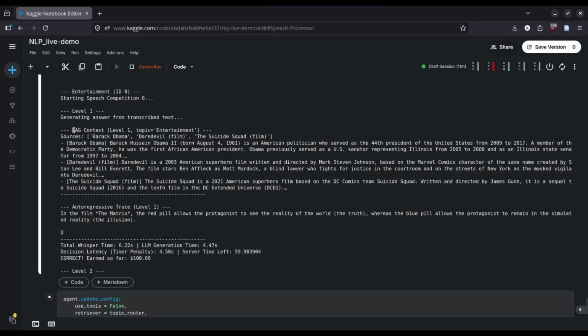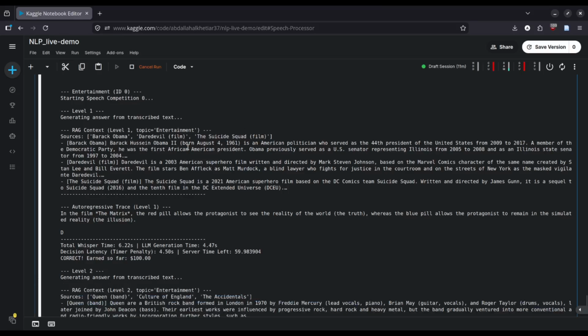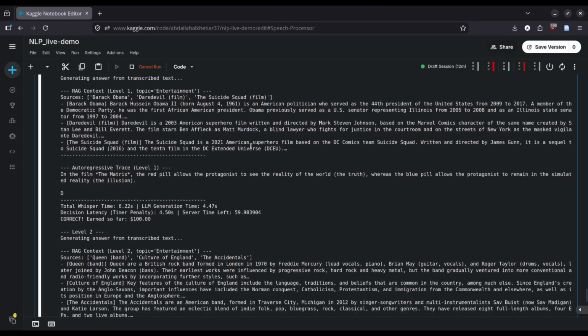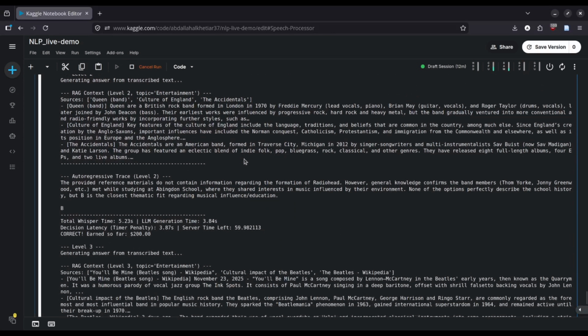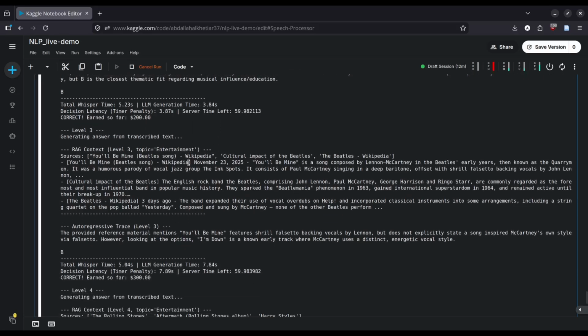As you can see here, the RAG provides additional context to every question, and depending on whether we're dealing with entertainment, news, or history, it uses different sources. And provides, through the re-ranker, the most similar sentences, the most similar text chunks to the question itself. We log the time for transcribing the audio question and for the generation of the answer.